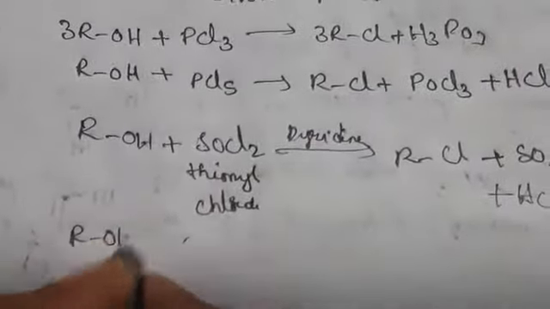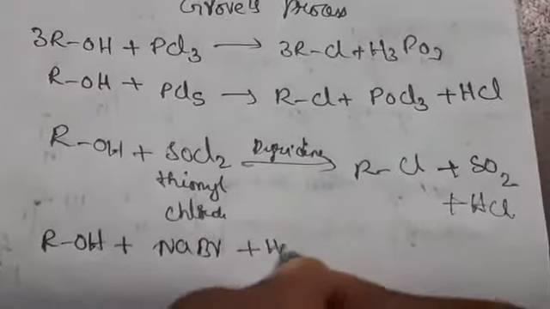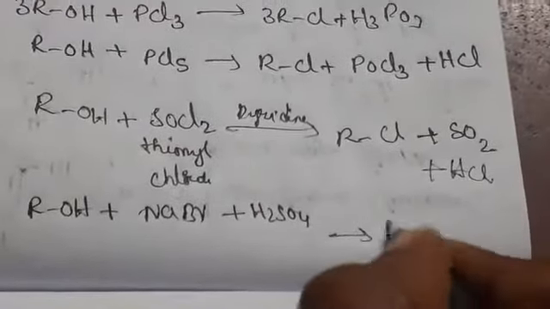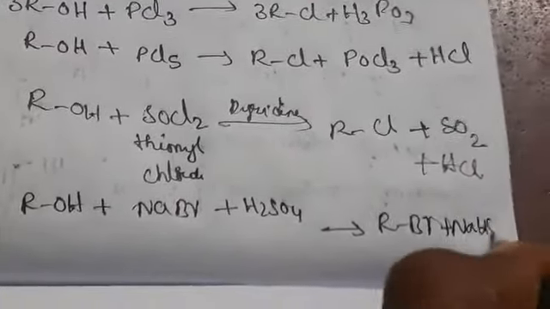We also have a different type. If you react ROH plus NaBr with the catalyst H2SO4, it gives RBr plus NaHSO4 plus H2O. This is also an alkyl halide.